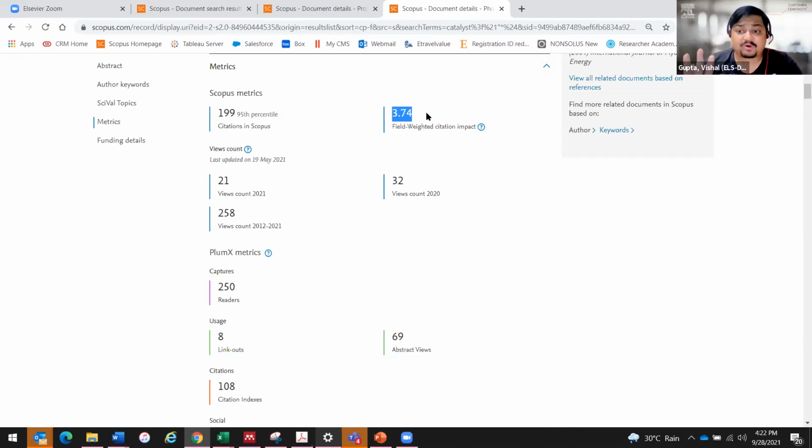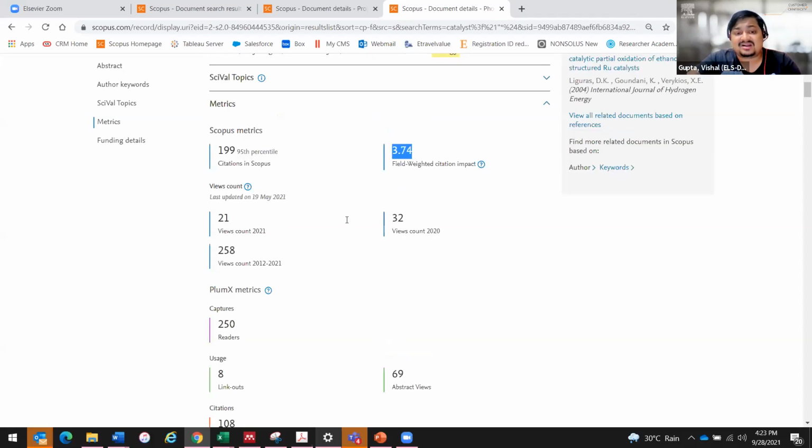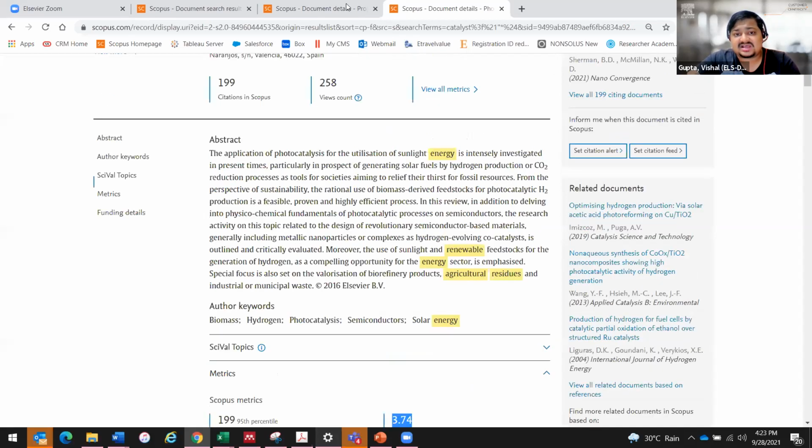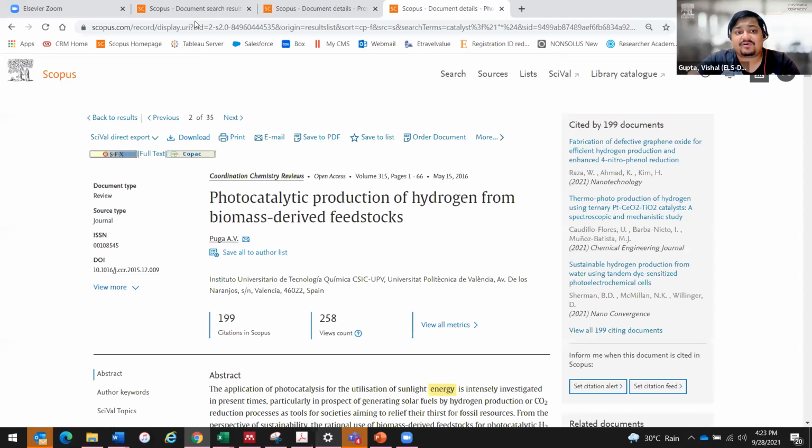Now it is quite possible that an article having a higher number of citations may have a lower FWCI, right? It is quite possible. So FWCI is not only dependent on the number of papers or the number of citations, it is dependent on the quality of citations. So 3.74 tells you the quality of this article in that particular field, right? So this is how you can find FWCI for a paper.